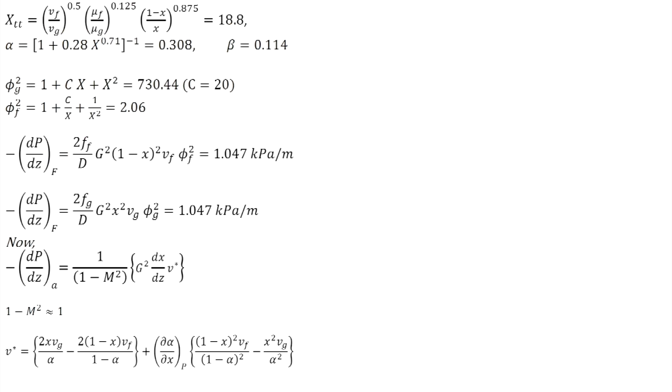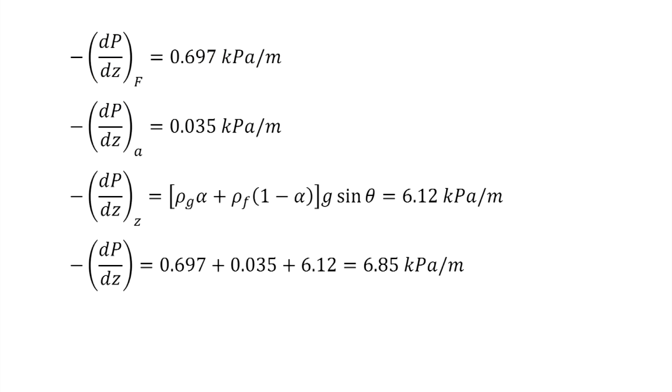Now, xtt, since it is turbulent regime, we calculate xtt, which is 18.8. Okay. So, the pressure gradient due to friction is 0.697 kilopascal per meter. The pressure gradient due to acceleration is 0.035 kilopascal per meter, and the pressure gradient due to gravity is obtained using this expression, and it is 6.12 kilopascal per meter, and by adding these pressure gradients, we get the total pressure gradient as 6.85 kilopascal per meter.